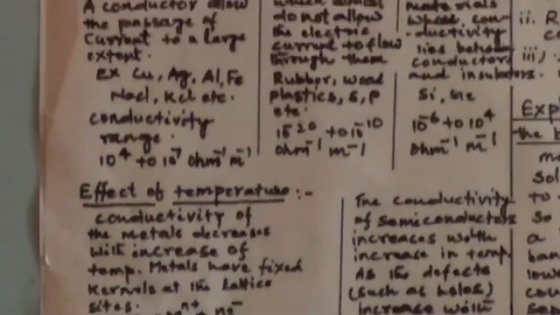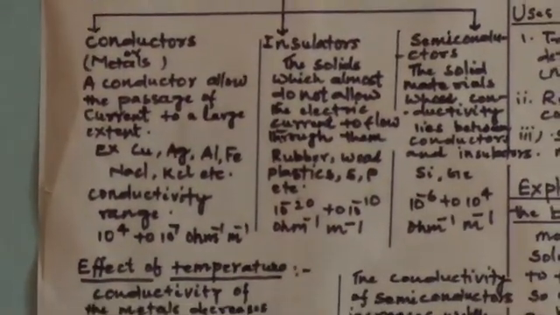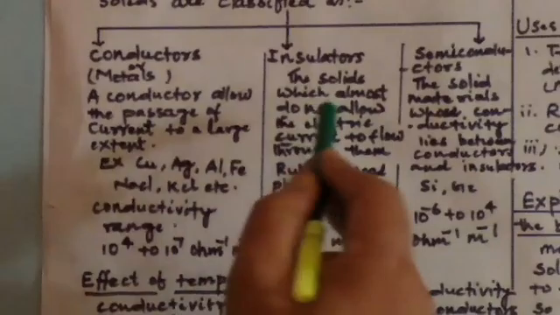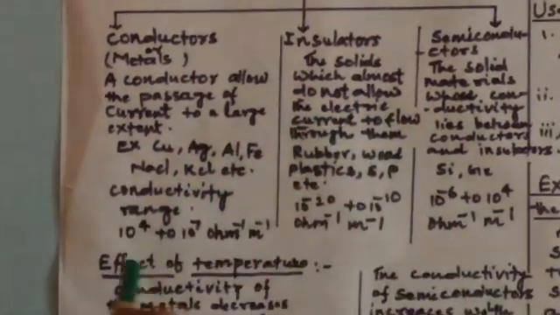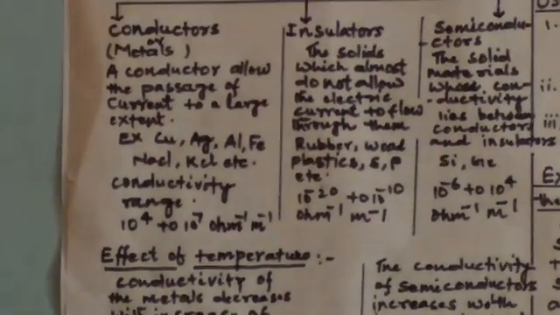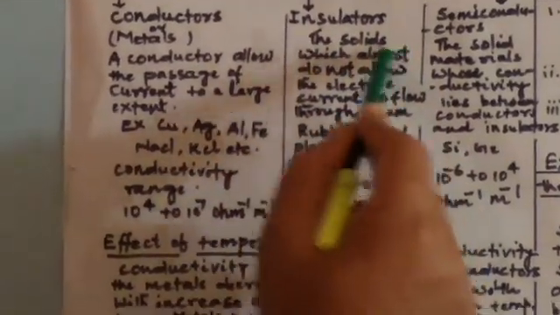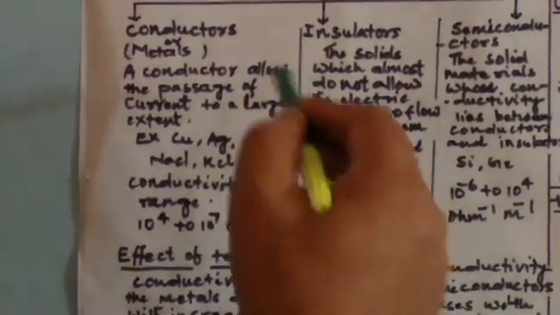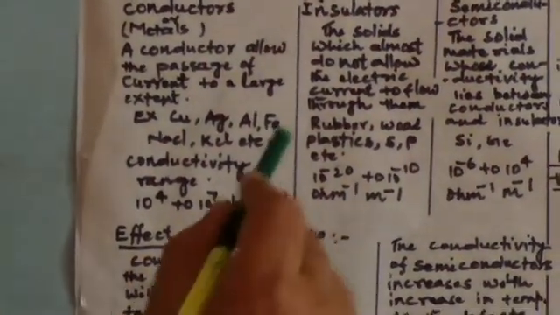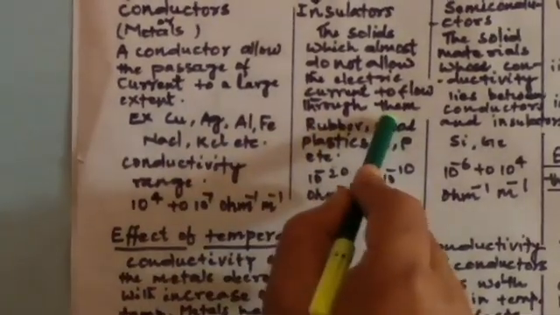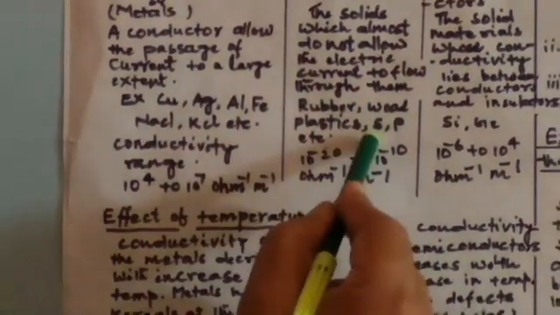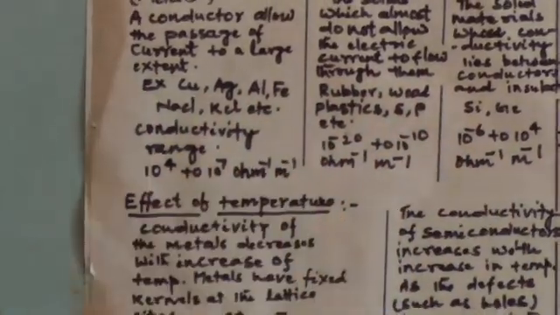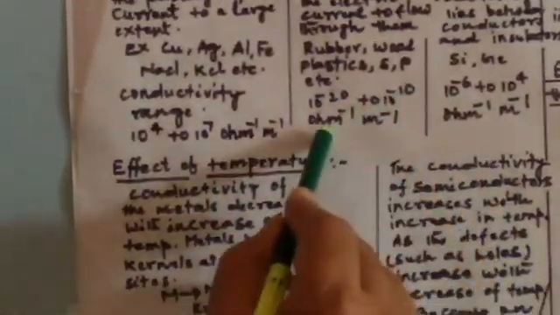The second one is the insulator. Insulators are solids which do not allow electric current to flow through them, like rubber, wood, plastic, sulfur, phosphorus, etc. Their conductivity lies in the range of 10^-20 to 10^-10 ohm^-1 m^-1.